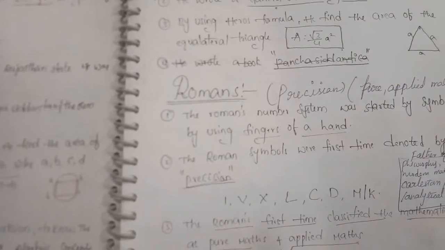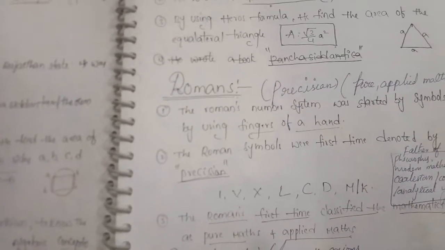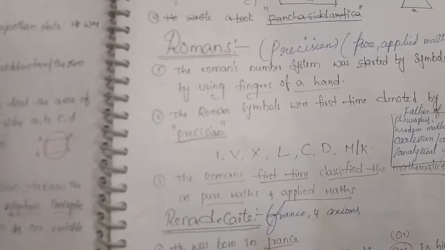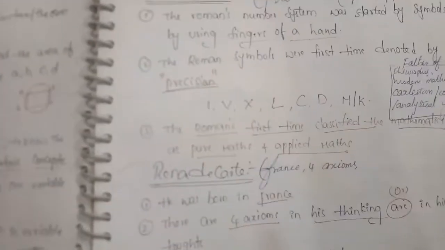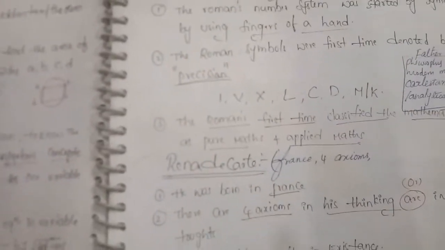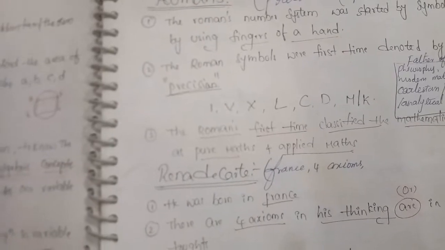Romans. The Roman number system started with symbols made by using the fingers of a hand. The Roman symbols were first denoted by precisions. These are some of the Roman numbers, these are the symbols. The Romans first classified mathematics as pure math and applied math.